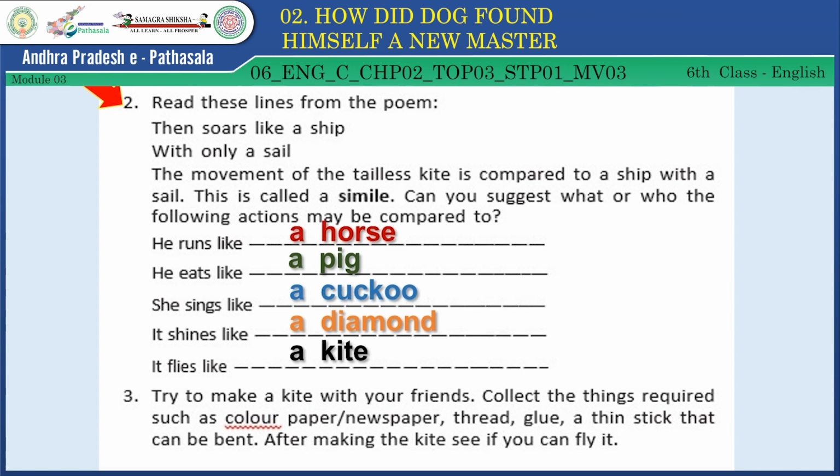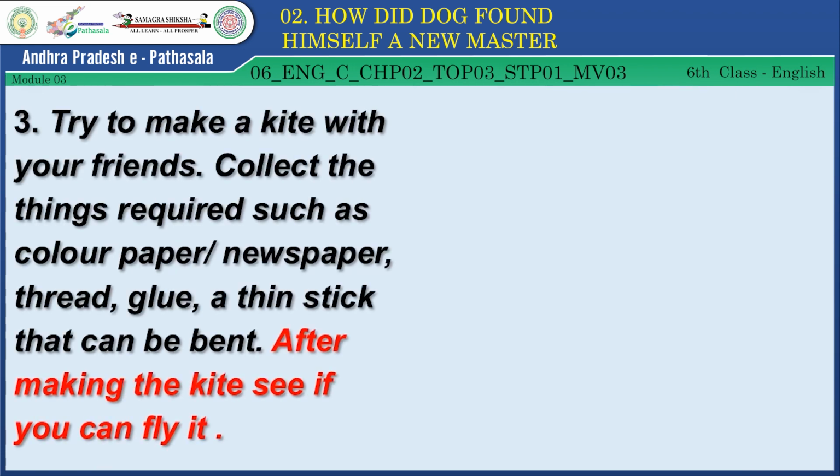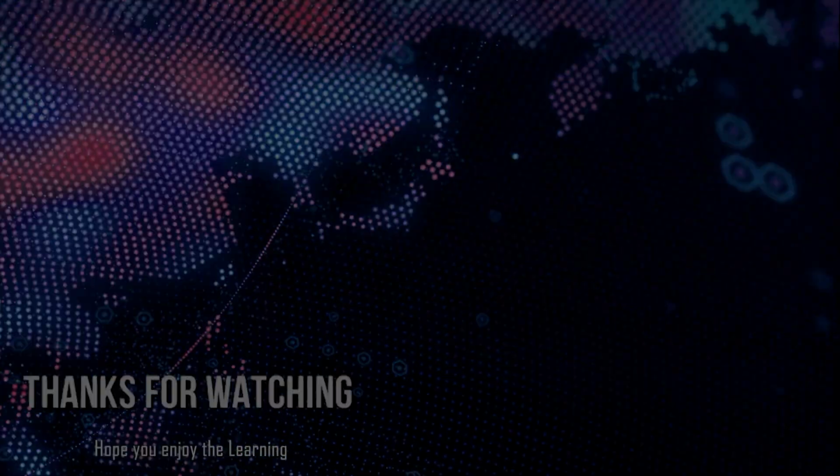Yes, children, now let's move on to our next exercise. I hope all of you are enjoying this lesson, children. Now, the third exercise, which you like the most. The third exercise is a beautiful exercise. Are you ready? Now, try to make a kite with your friends. I hope all of you enjoy this project work in our classroom, children.